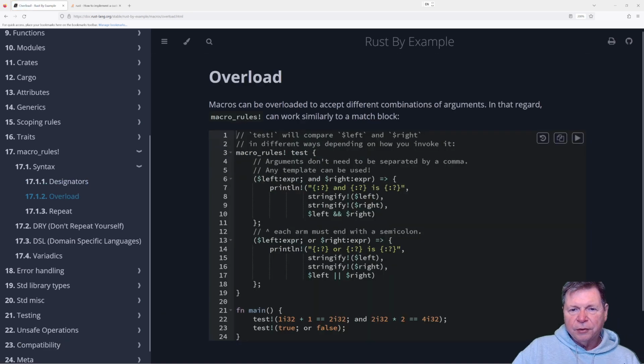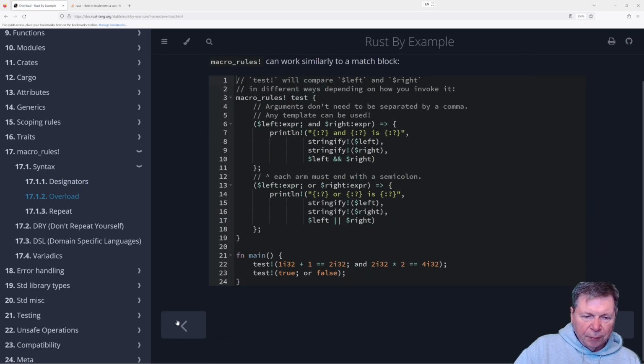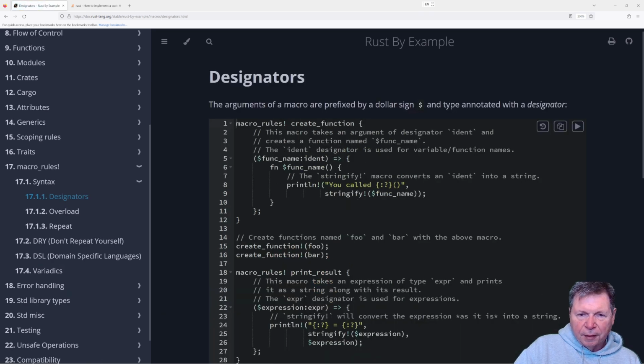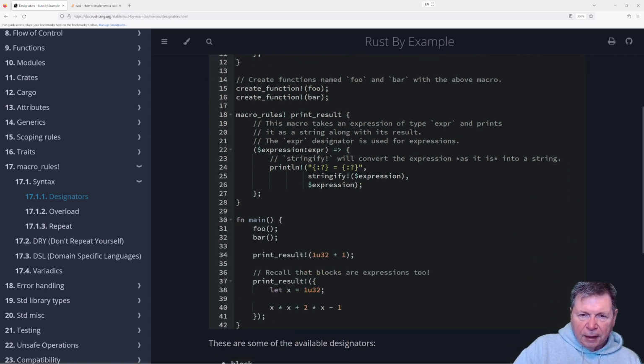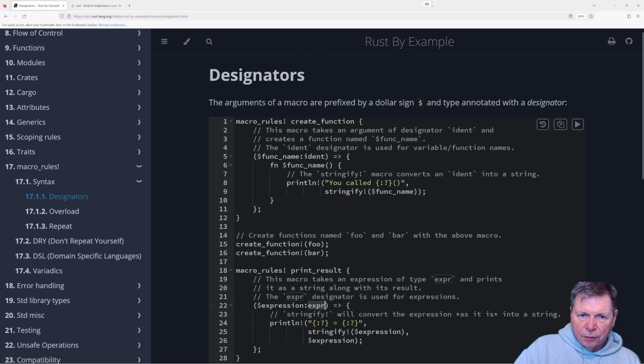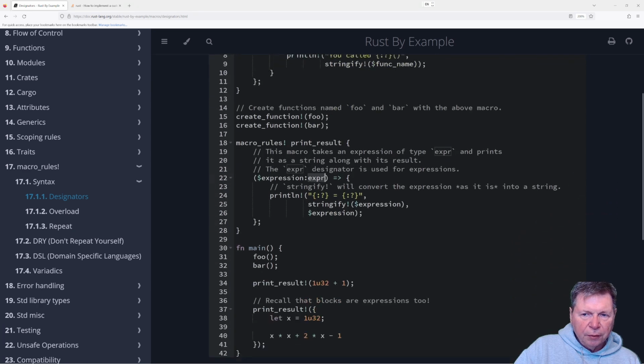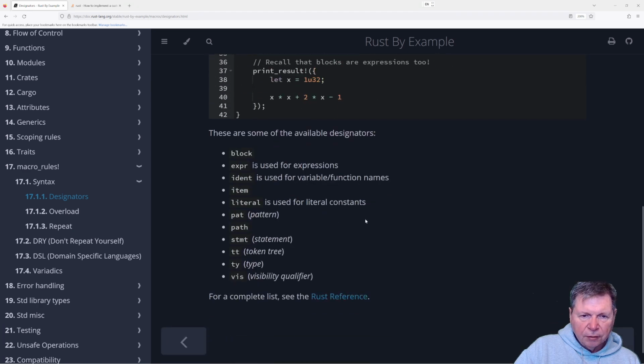All right, macros can be overloaded. Oh, wait a minute. Before I do that, back one thing. I just want to note this ident, a designator, is used for variable and function names. So variable identity, okay, sure. And then expr is for expressions. So are those the only two unique ones of the designators?